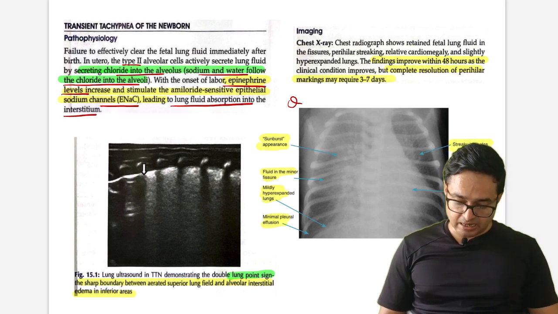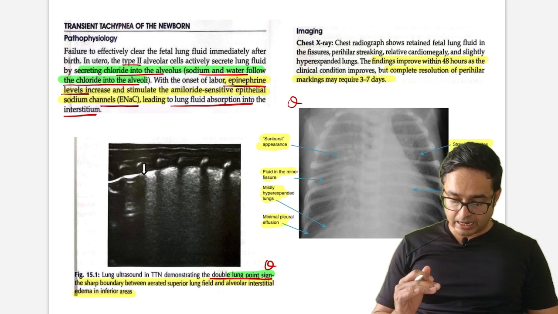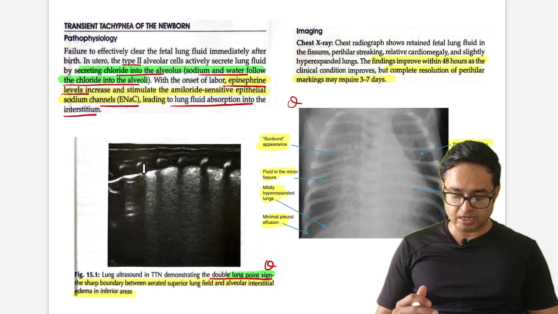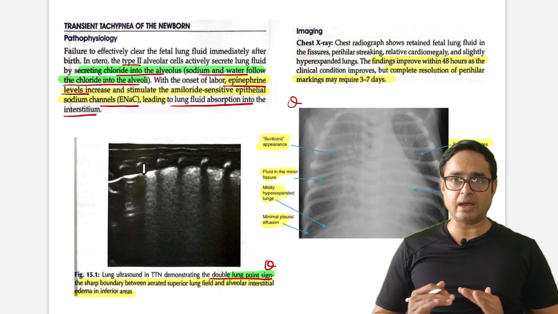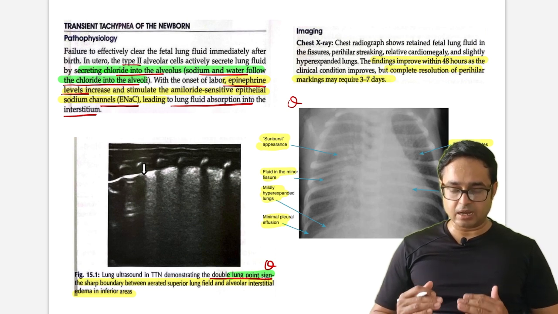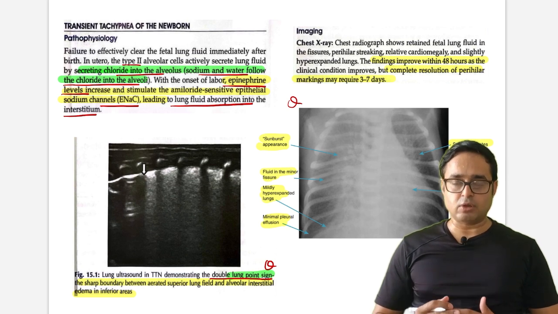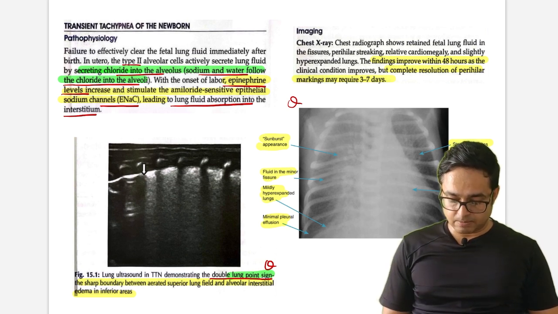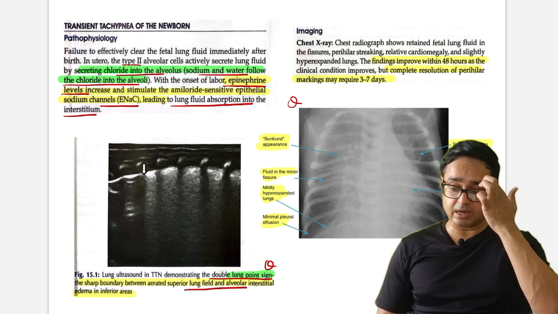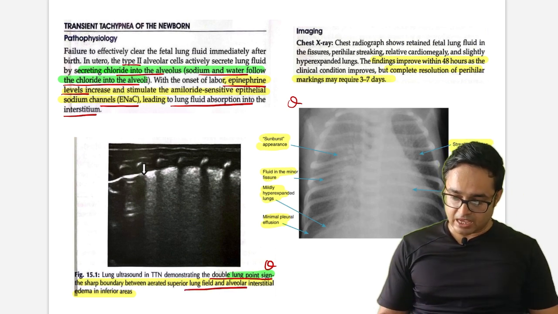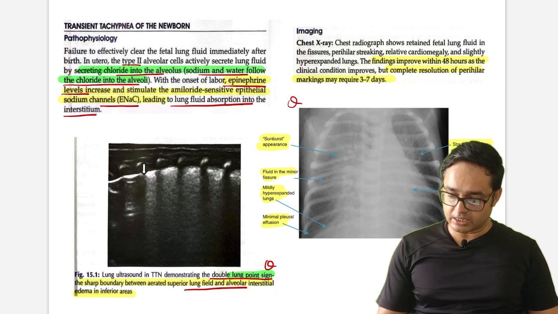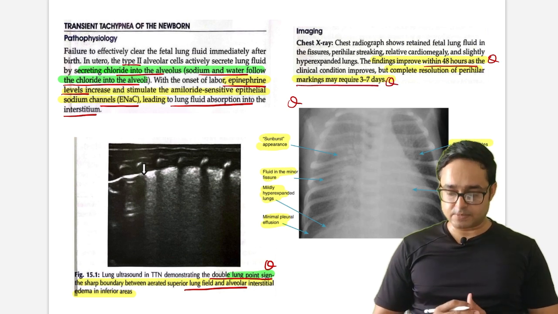So what is seen in lung ultrasound? Again, potential MCQ. Double lung point sign is seen: a sharp boundary between the superior lung field and alveolar interstitial edema in the inferior areas. Very much important. They can ask what the double lung point is. They can give this image also, and ask for a description of this double lung point. Three potential MCQs can be asked. Okay, imaging condition: as we have discussed, the findings improve within 48 hours. Complete resolution of perihilar markings may require 3 to 7 days. Again, a potential statement-based MCQ.